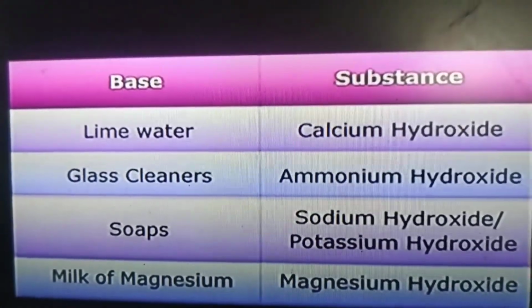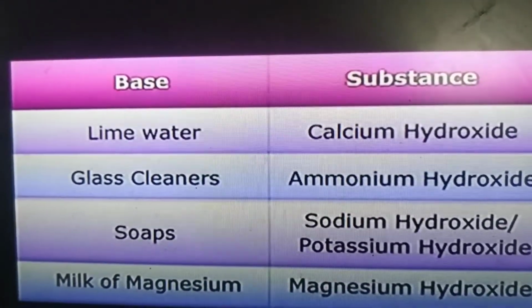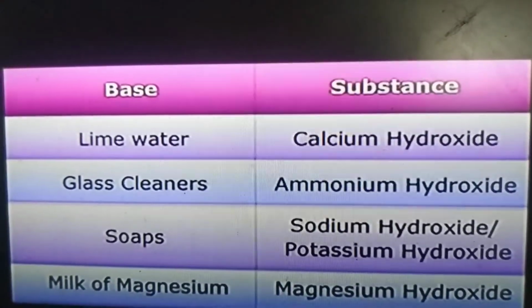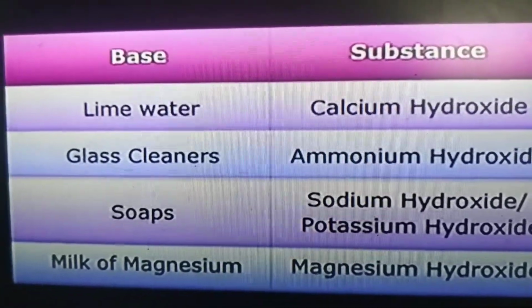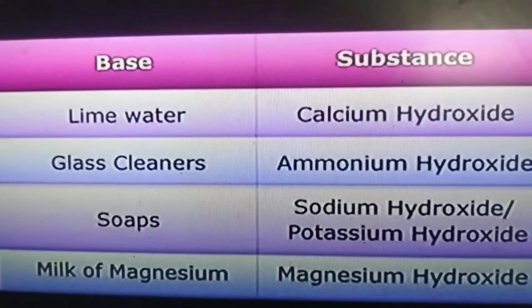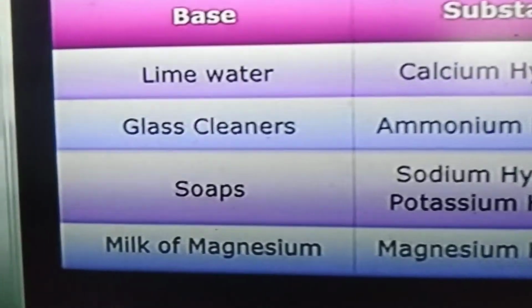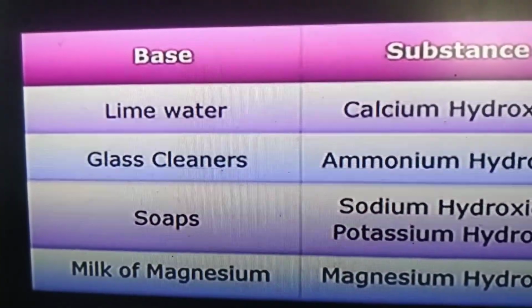Soaps, sodium hydroxide or potassium hydroxide. The soaps which we use for bath are prepared by using sodium hydroxide or potassium hydroxide. And milk of magnesia, magnesium hydroxide.